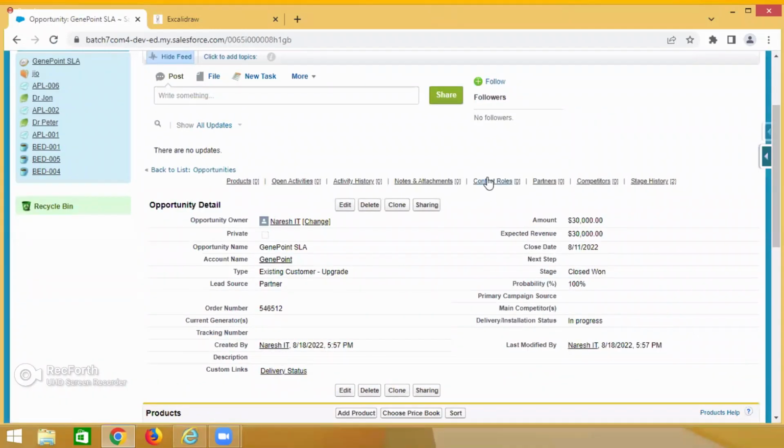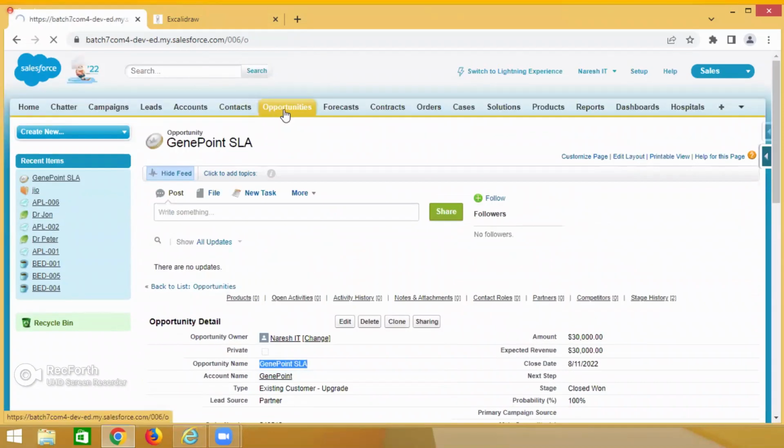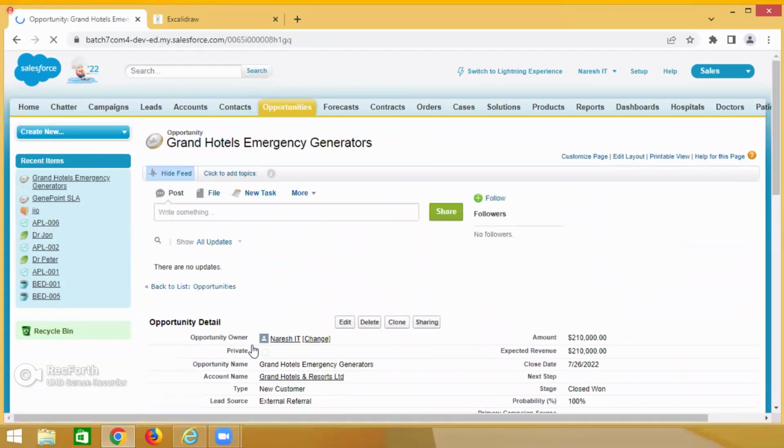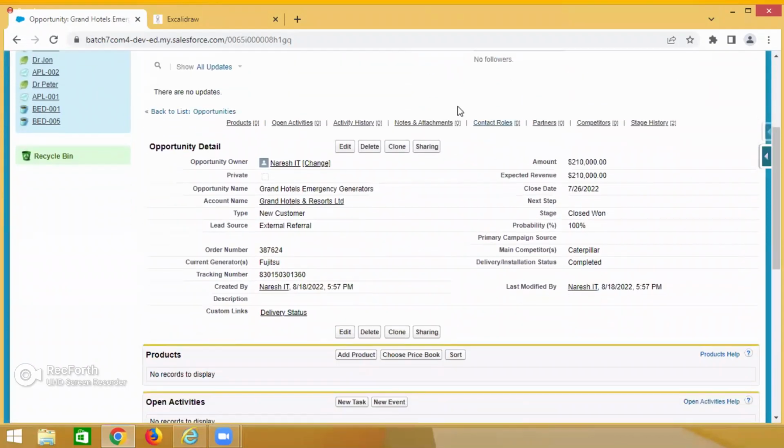Forget about the record and everything for now. But here, see, some hotels are there. Grand Hotels Emergency, some records are already there. If you see here, there are some fields, and these are all fields. Some fields already have some data, right? The amount, close date, stage and everything. So assuming that this is the data, guys.